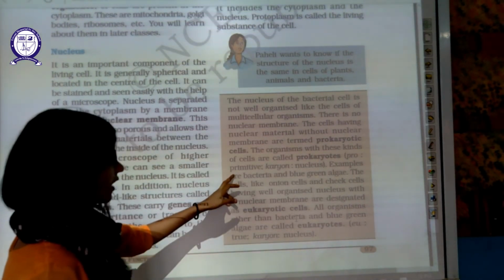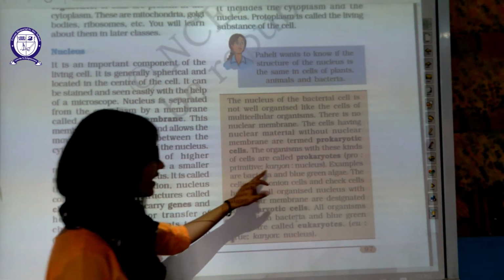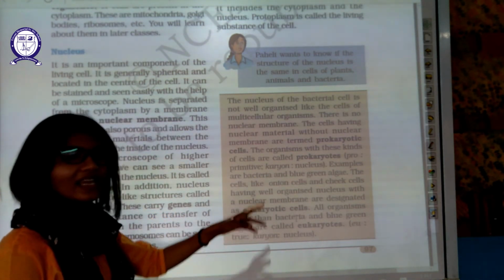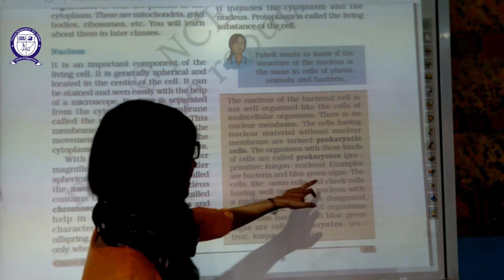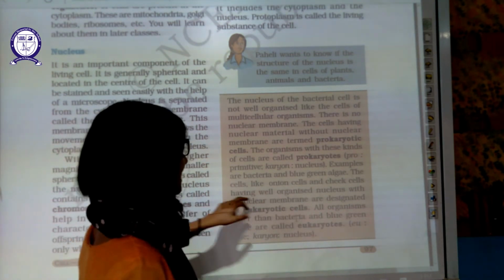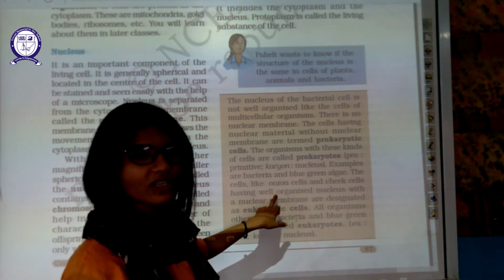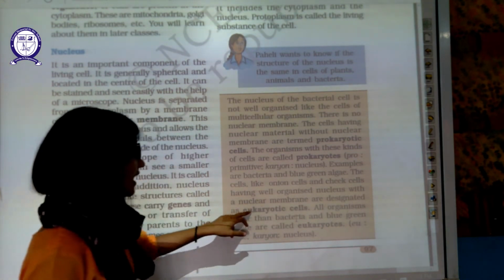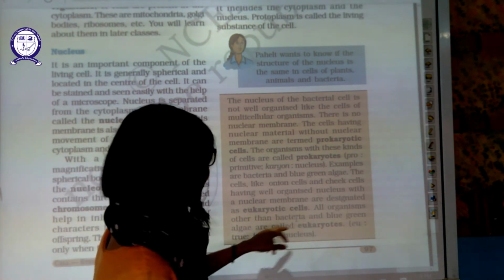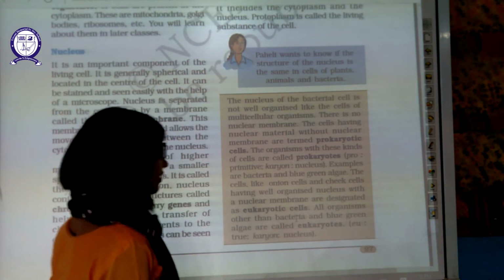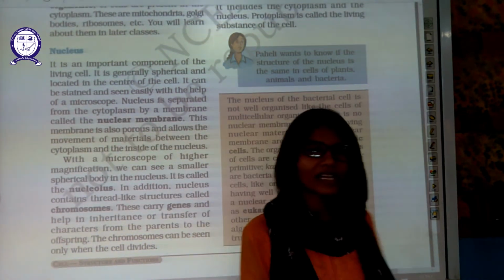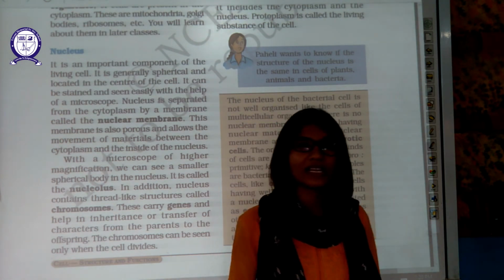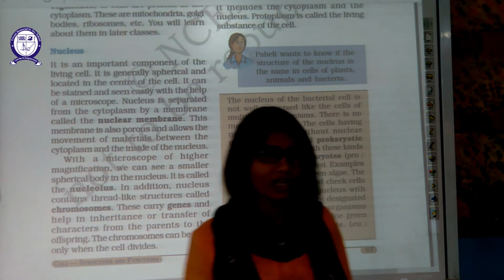Now pro means primitive or old. Karyon means nucleus. Examples: bacteria, blue-green algae. The nucleus is without a nuclear membrane. Cells like onion and cheek cells have a well-organized nucleus because they are cells of multicellular organisms. They are designated as eukaryotes. All living organisms other than bacteria, blue-green algae, and a few more microscopic organisms are eukaryotes. They have a nuclear membrane.